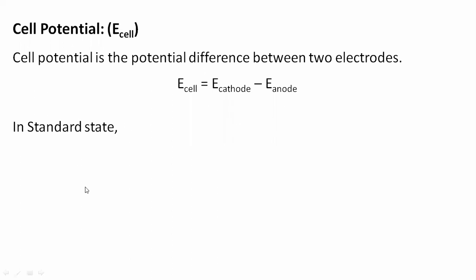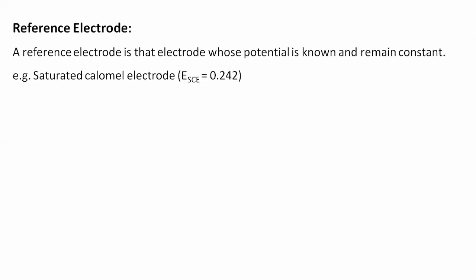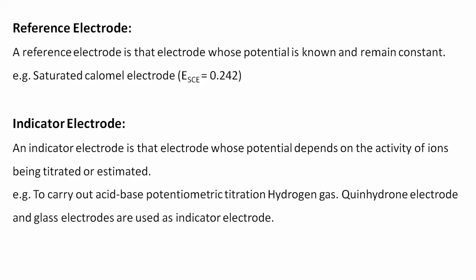Now, in the case of standard state, the potential difference generated across this cell is equal to the potential generated at the cathode minus the potential generated at the anode. There are different types of electrodes, that is the reference electrode and the indicator electrode. So what is a reference electrode?